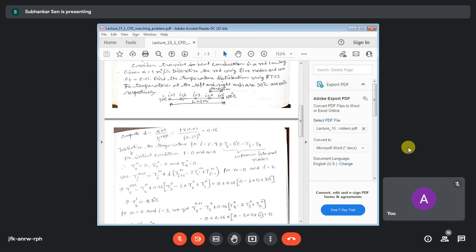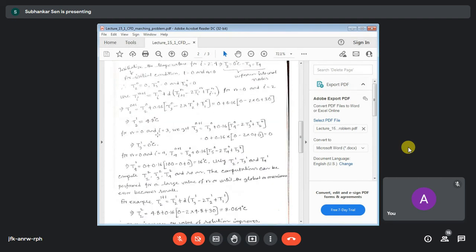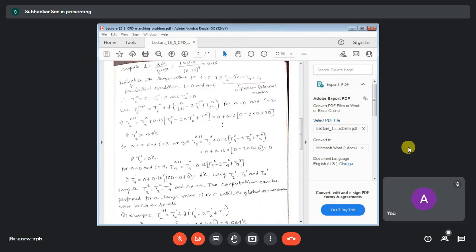Now similarly let us calculate temperatures at the third and the fourth node. At the third node, i equals 3, n equals 0. So T3 n plus 1, meaning T3 at 0 plus 1. This is the formula, the same formula we are using here. T30 is 0, we have taken T30 as 0, alpha d is 0.16, okay. T40 is also 0, T30 is 0 and T20 is 0, so it is 0. So T21 is a non-zero quantity and T31 is a 0 value, okay.